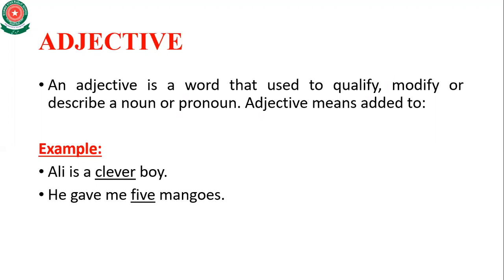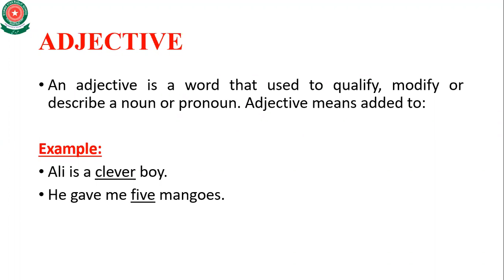The next example is he gave me 5 mangoes. Now here the word 5 shows the quantity of mangoes. You know that mango is a noun. Now 5 shows the quantity of the noun. How many mangoes?